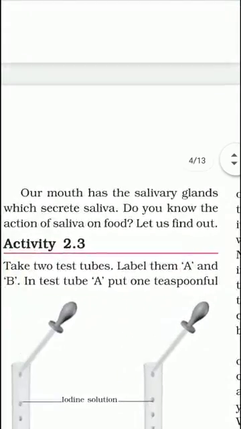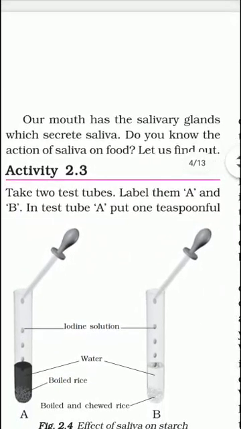Here in the mouth, the important product that is secreted by the salivary glands is saliva. Their secretion is called saliva and it helps in the digestion of starch. We can study the digestion of starch by activity 2.3.